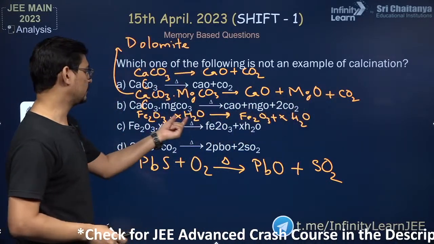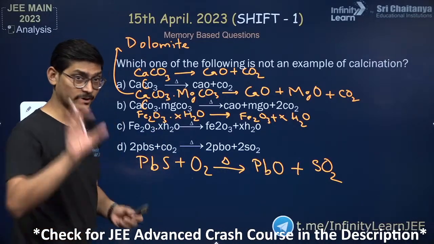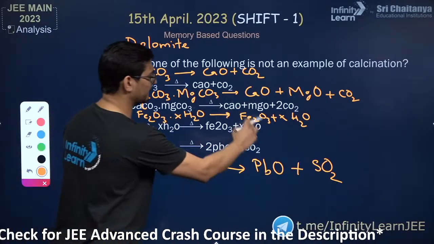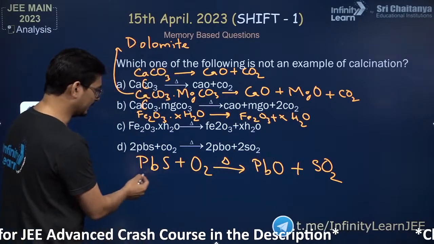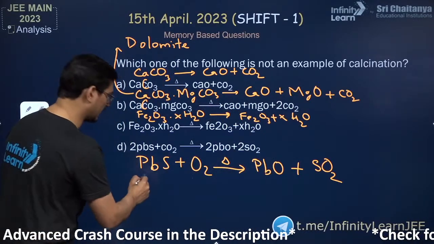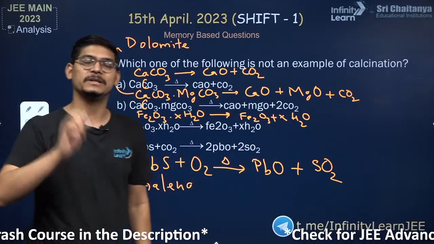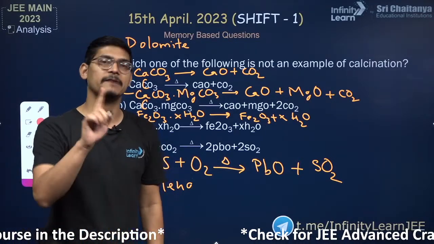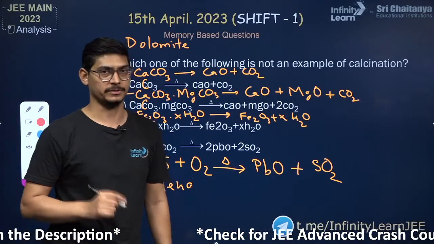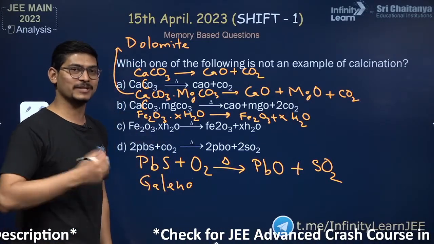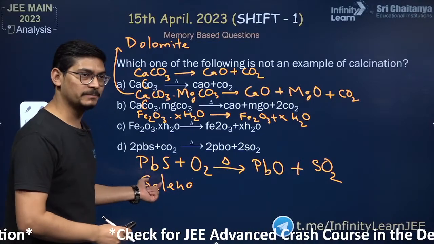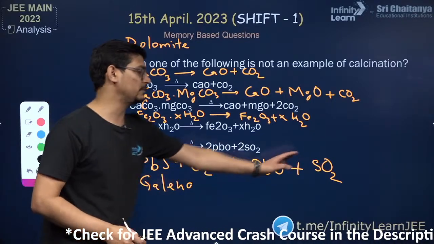This is Fe2O3 dot XH2O. This is hematite, okay? It produces Fe2O3 plus XH2O. And lead sulfide, right? This is called galena. I hope you guys remember the name, right? From NCERT book, please remember the common names of the ores. They have been asked in JEE Advanced before also, okay? Right? Because now we'll be talking about JEE Advanced, you guys know. So galena PbS, it reacts with oxygen, it forms PbO plus SO2.